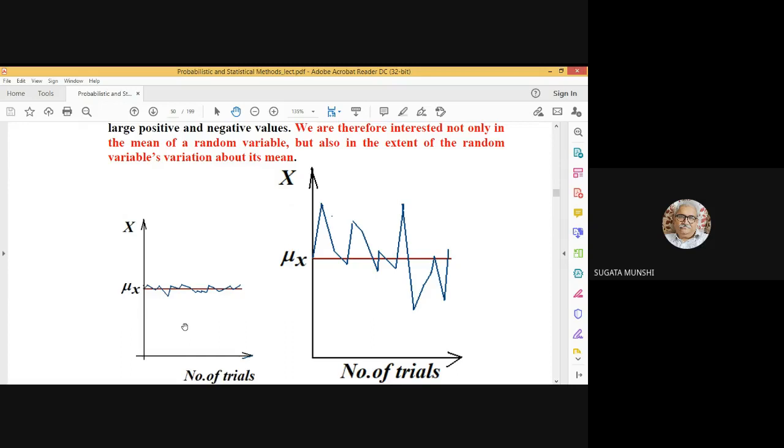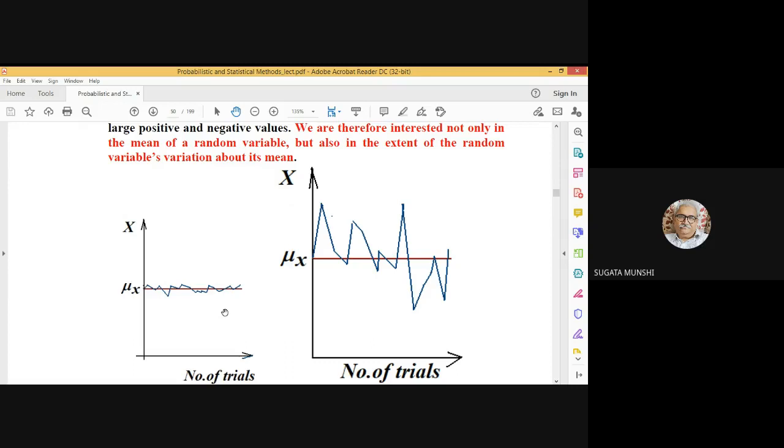X minus mu x is called the centered random variable. It is the fluctuation of the random variable about its mean or expectation. So the expectation of the centered random variable is obviously 0. That cannot give you the measure of the spread of the random variable about its mean. Then what?